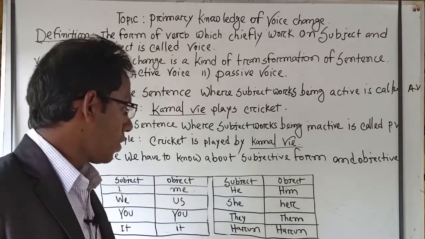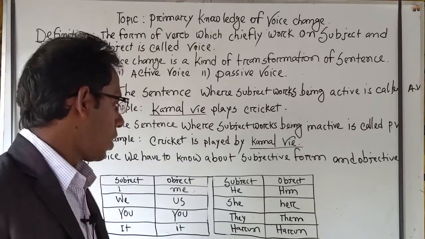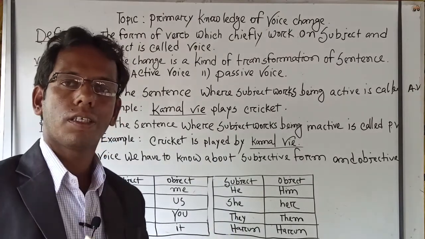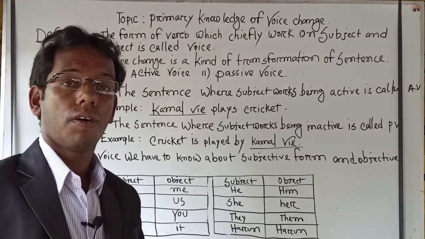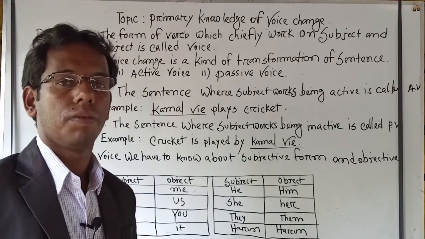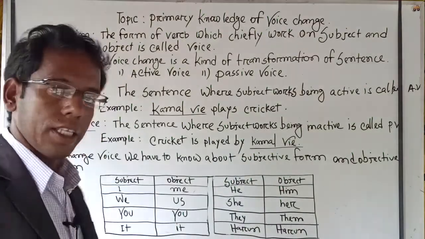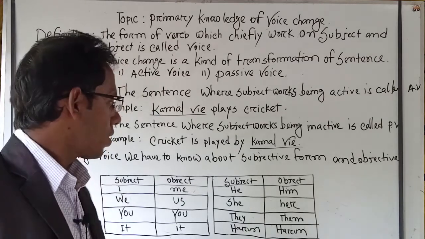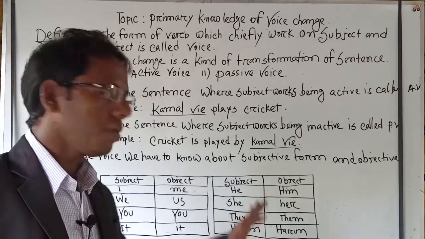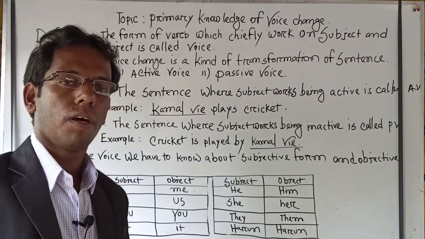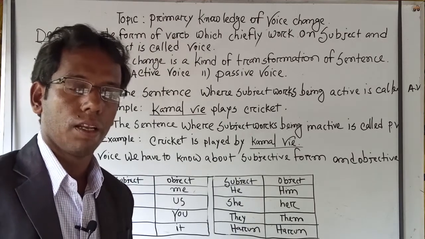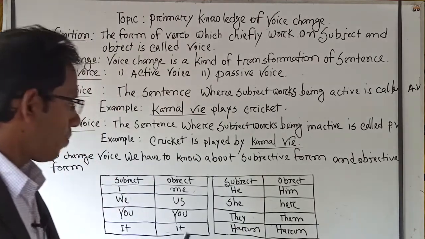Here, this is the point to be noted: she and her are used for female, and on the other hand, he and him are used for male.